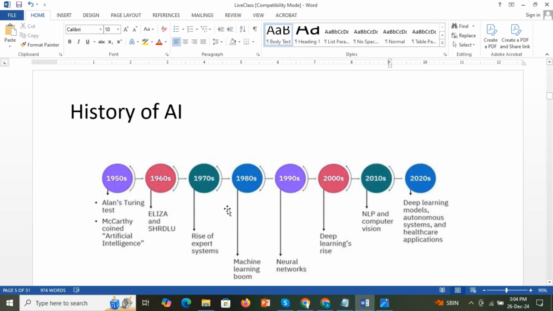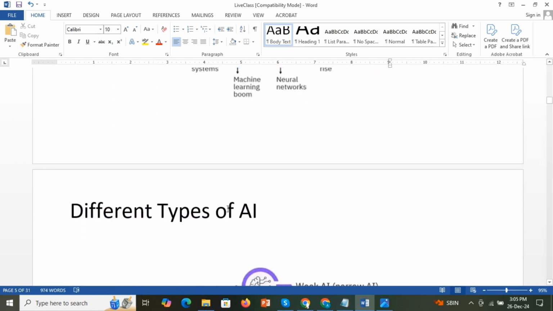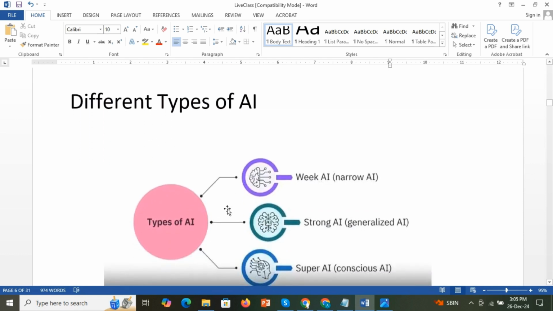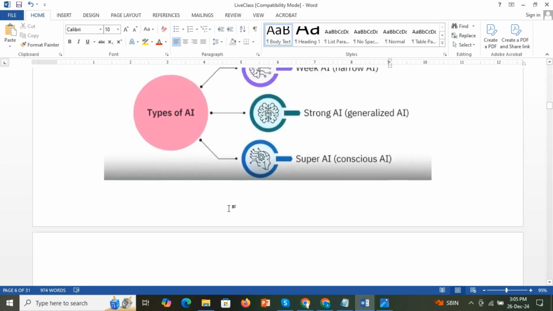So that is the history of AI, and now we can see the different types of AI. There are three different types of AI. One is weak AI or narrow AI, the second is strong AI or generalized AI, and the third is super AI or conscious AI. So these are the three different types of AI. Let's see them one by one.